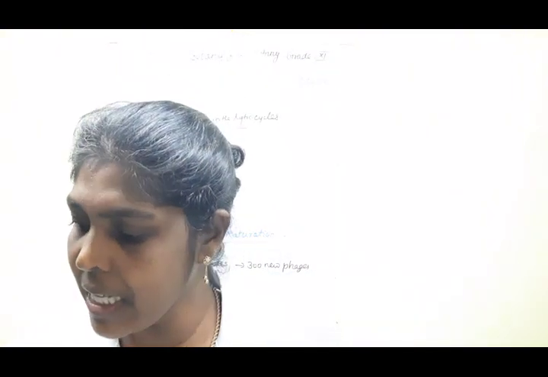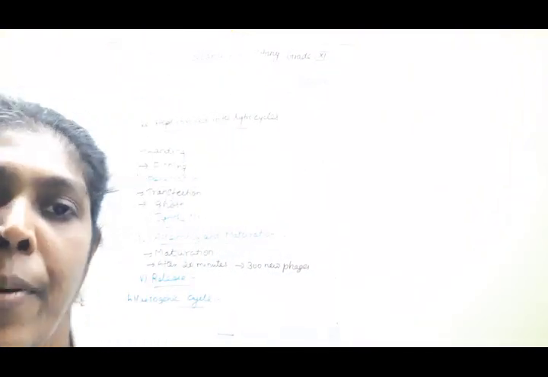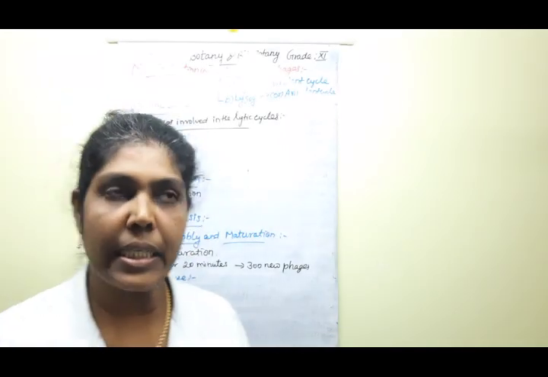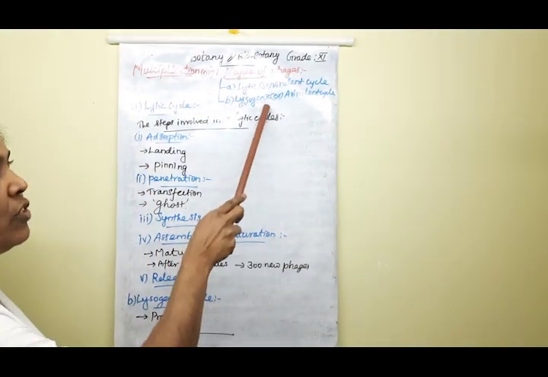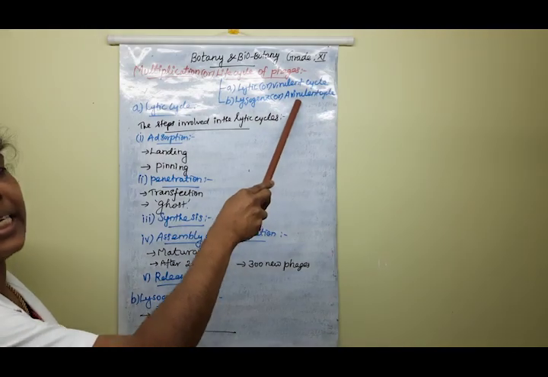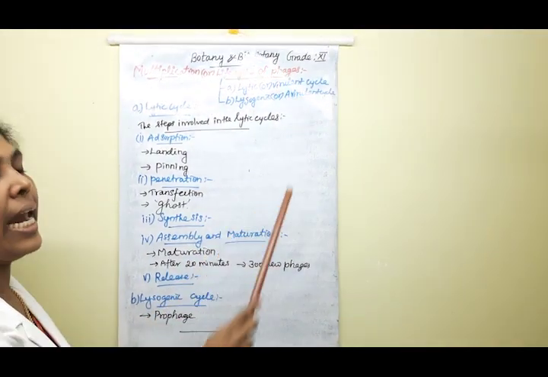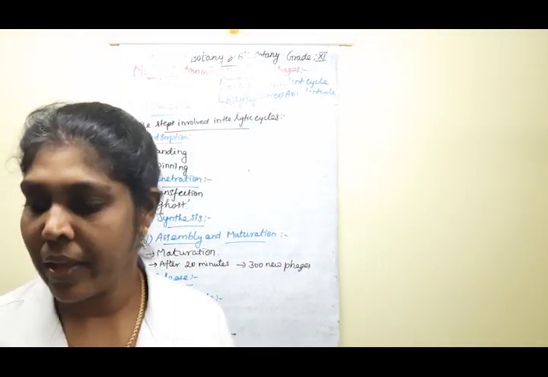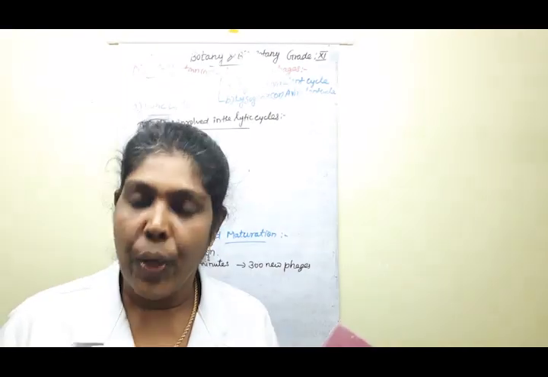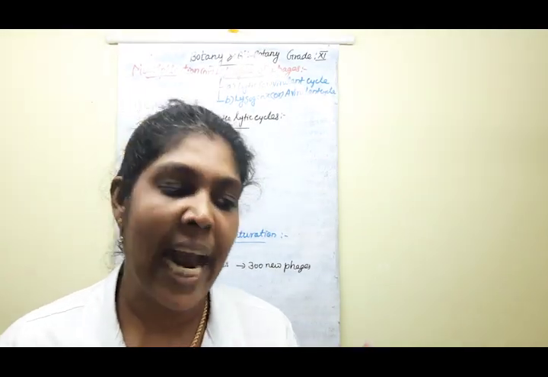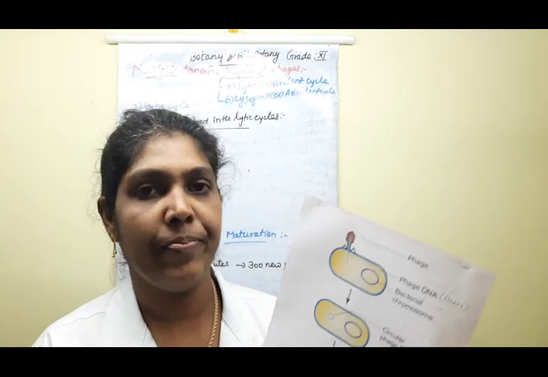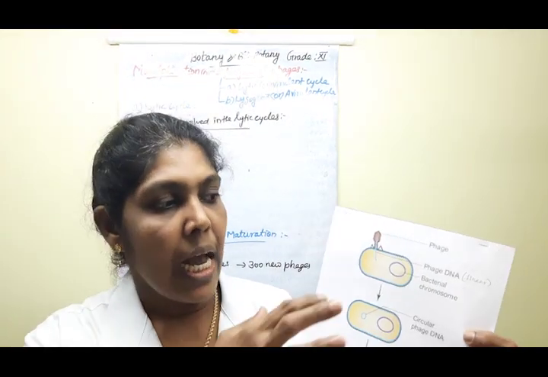Clear? Next, we are moving on to the second type. That is the second life cycle of phages, the lysogenic cycle, or the avirulent cycle. Clear? First one: what do you mean by lysogenic cycle? All of you listen.